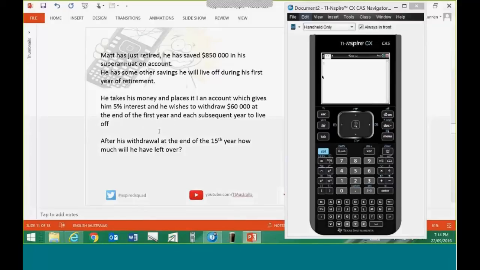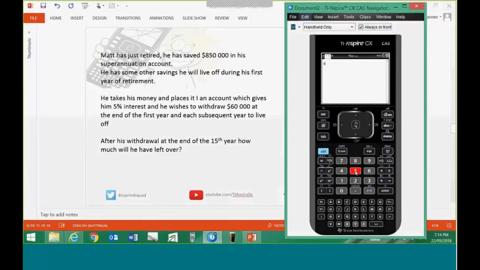Quite luckily, 2 weeks ago, we did a session on number patterns and recursion, and we hinted then that the real applications of that, or very practical applications, a lot of them are in the financial world. This is a classic example. Let's just take a look how we do this on a calculator page on your calculator. I'm going to put in the $850,000. You may recall we did something similar to this a couple of weeks ago. And if I press enter, the calculator memory now sees 850,000 in its memory.